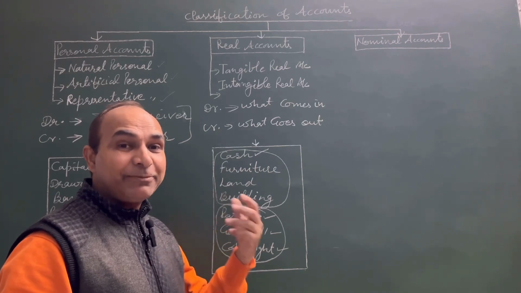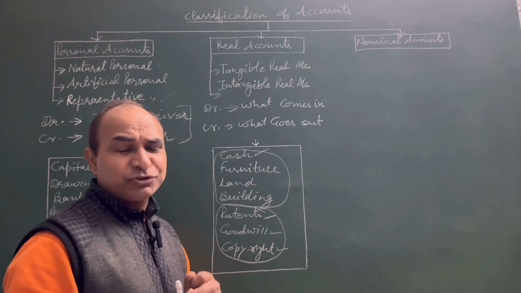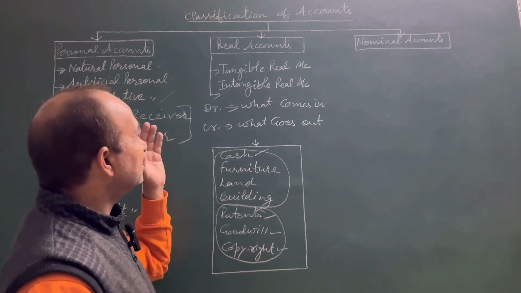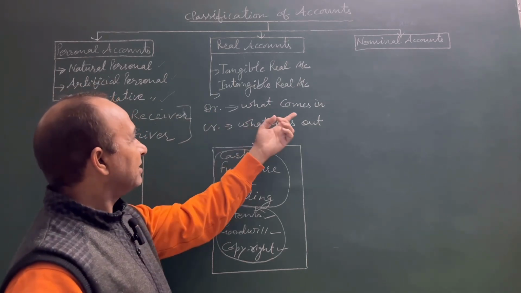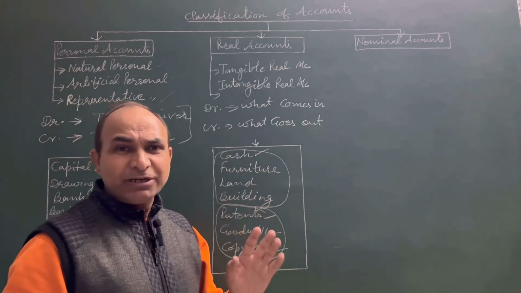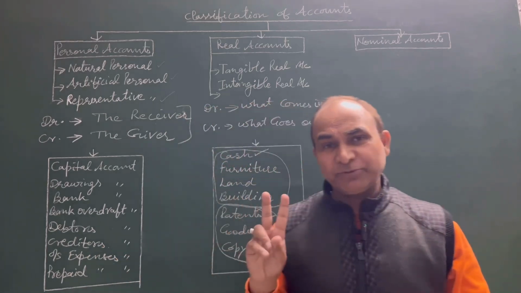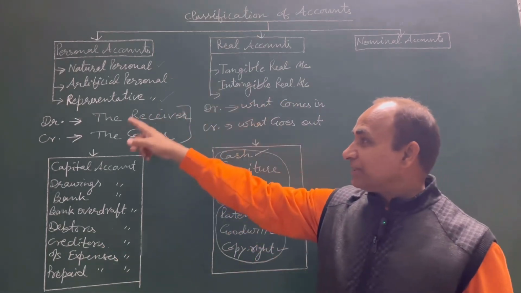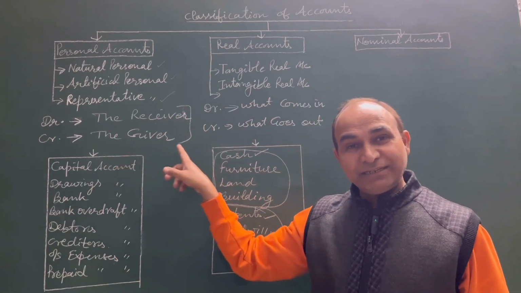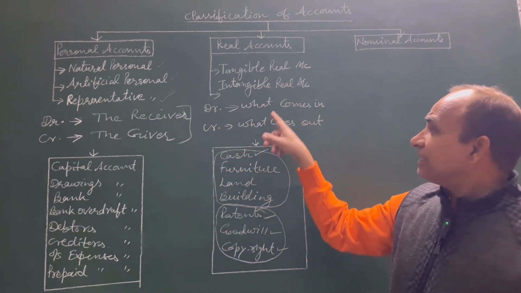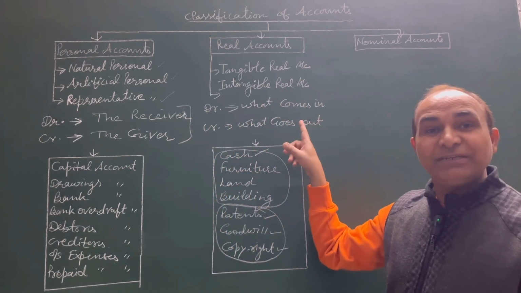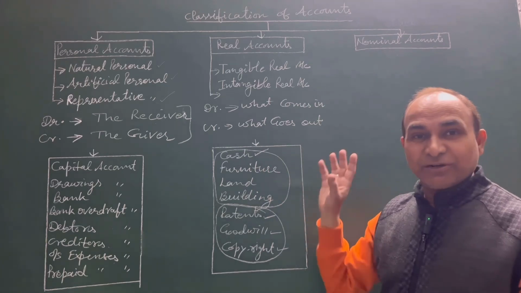And the rules of debit and credit used for recording transactions in real accounts are: debit what comes in, credit what goes out. Now we have done two types of accounts. Rules in personal account: debit the receiver, credit the giver. And in real account, debit what comes in, credit what goes out.